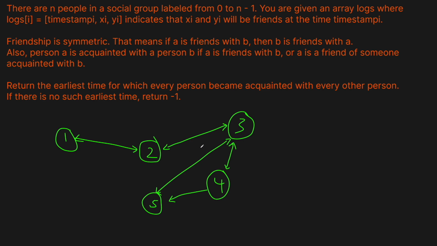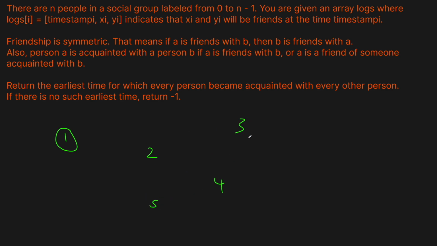So at this point, whatever this timestamp happens to be, is when everyone is acquainted with everyone. Even though there's not a connection between each node in the graph here, essentially everyone is acquainted because, remember, if you're friends with someone and then they're friends with someone else, we can think of that as completing the connection. So from 1, I can traverse to 2, and because 2 is friends with 3, I can then access 5 and 4. I don't need a direct edge from 1 to 5. So this should give you a hint as to how we want to do this. Essentially, what we want to do is build a graph here.